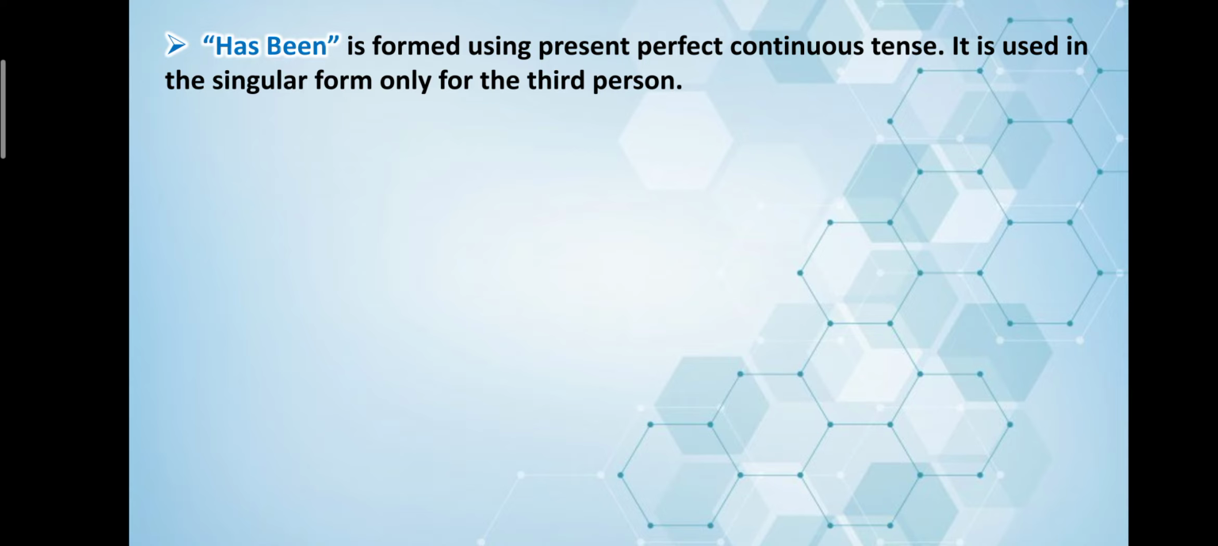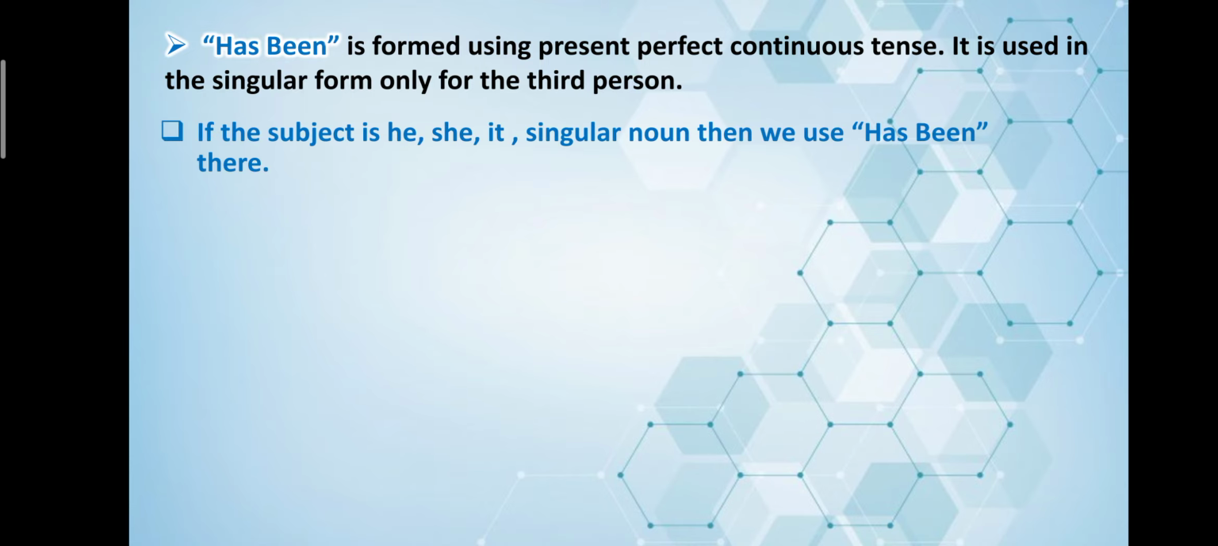Has been is formed using present perfect continuous tense. It is used in singular form only for the third person. So in case of has been, we only use in singular form for third person. But in case of have been, we have used in first person, second person and third person. If the subject is he, she, it, singular noun, then we use has been.